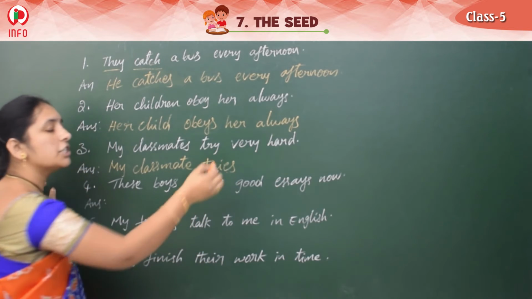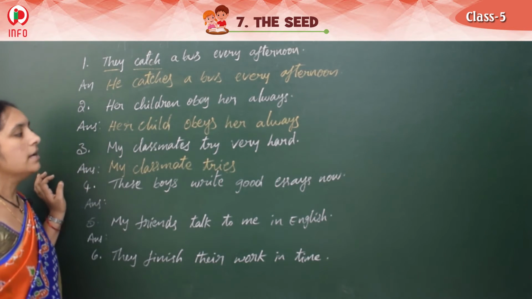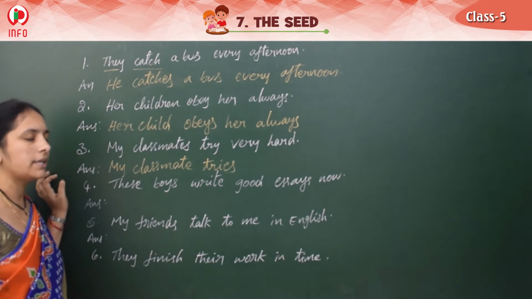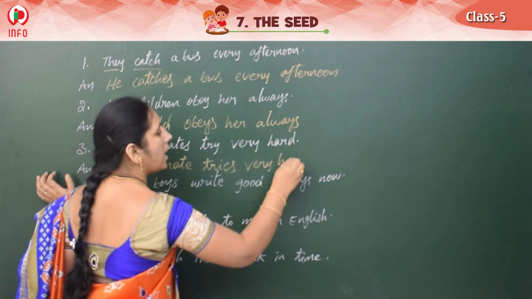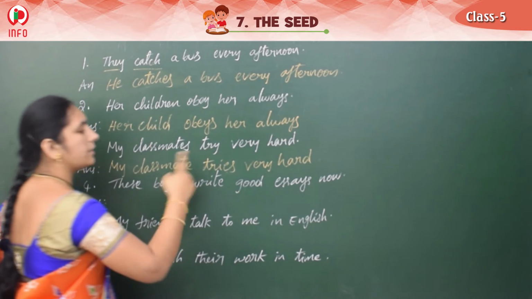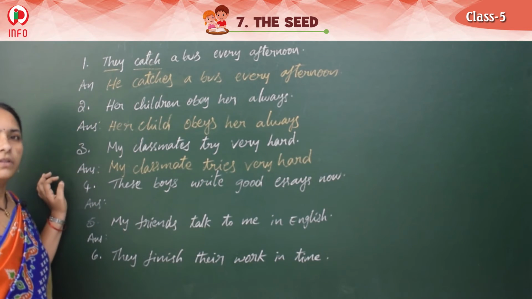T-R-I-E-S. Why will y change into ies in the plural form? So here, the verb also takes s/es, so we write tries. Tries very hard. So for a singular subject, we should write the s/es form of the verb.